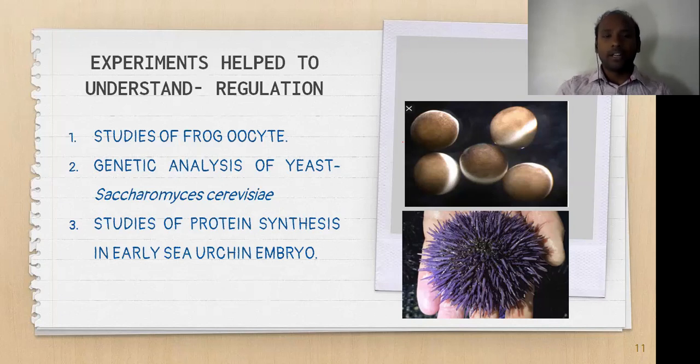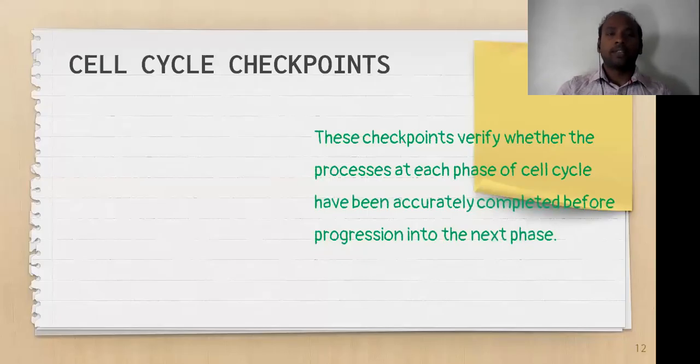And the third one, some experiments they have done in sea urchin embryos. Because of these 3 experiments, the scientists came to the conclusion that it has to be highly regulated. The regulation process involves many different kinds of proteins, enzymes, and growth factors. Right? We will go into it.